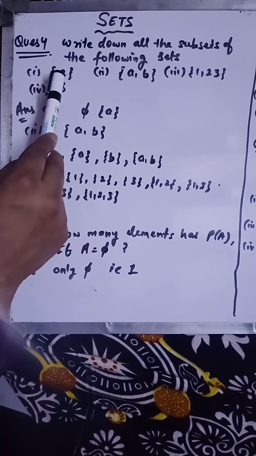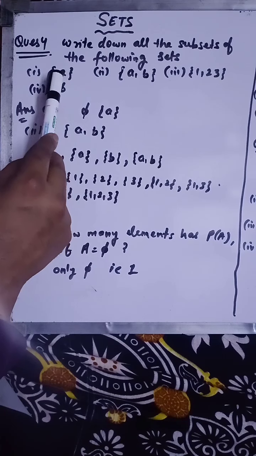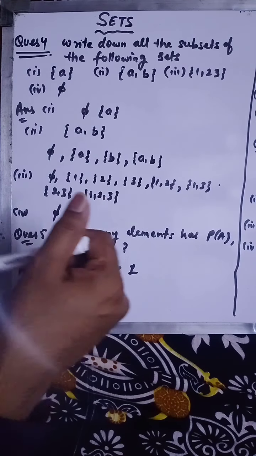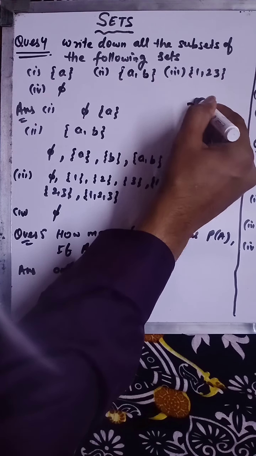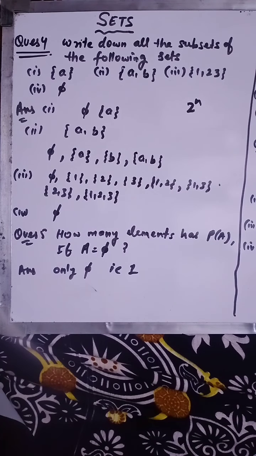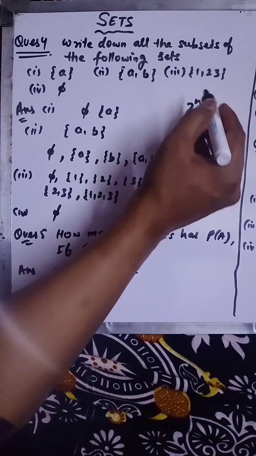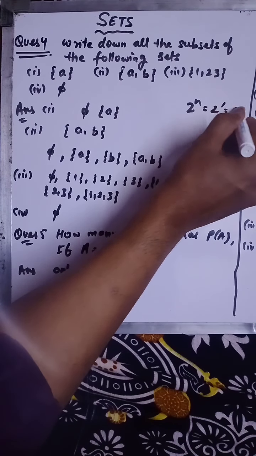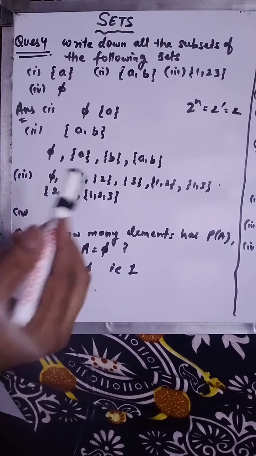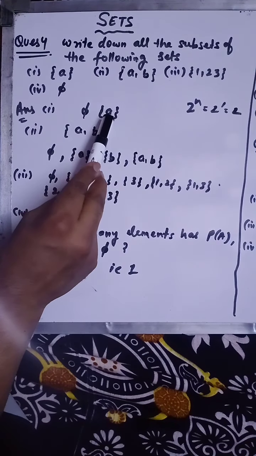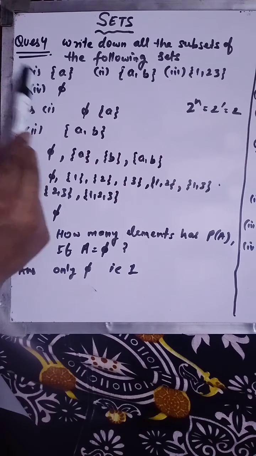Okay. Then this single set is given, then you have to write this. That means it has only 2 subsets. Actually, this formula we have discussed. So when your element is 1, you have to put n equals 1, so you will get 2. So only 2 subsets are possible in that case. So that's why phi and this set A, these are the 2 subsets of A of the first part.